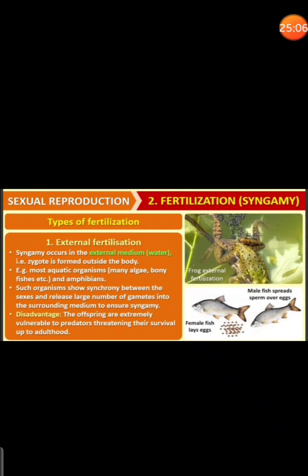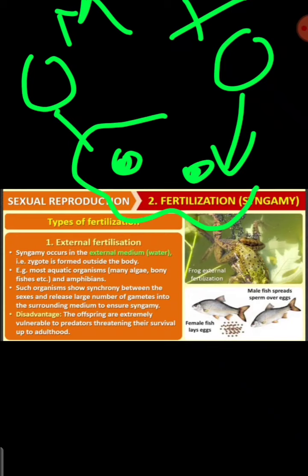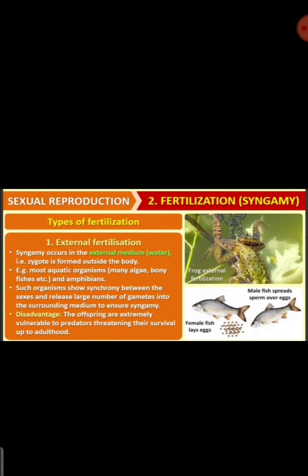So external fertilization is nothing but fertilization takes place outside the body of the female, where both male as well as female organisms will leave the gametes in any medium, for example in water, okay.